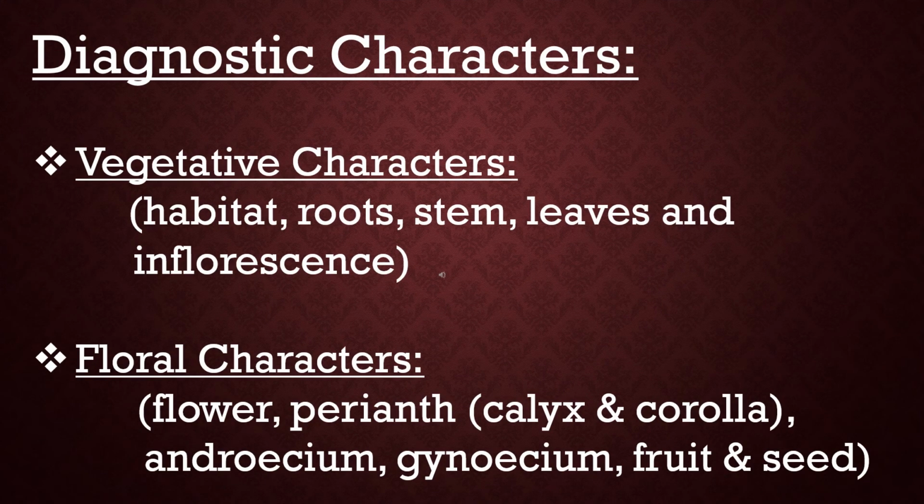Here we can see the diagnostic characters of the family. Diagnostic characters are divided into two parts. One are vegetative characters and other are floral characters. Vegetative characters are non-reproductive characters. Vegetative characters may include habitat, root, stem, leaves, and sometimes inflorescence is also included.